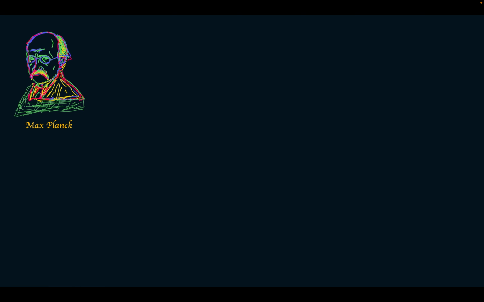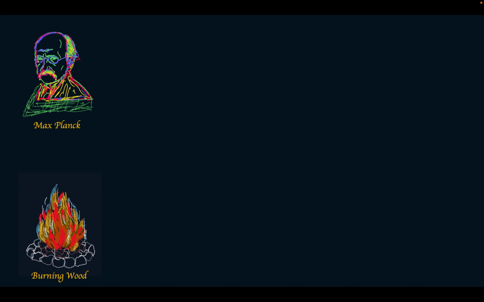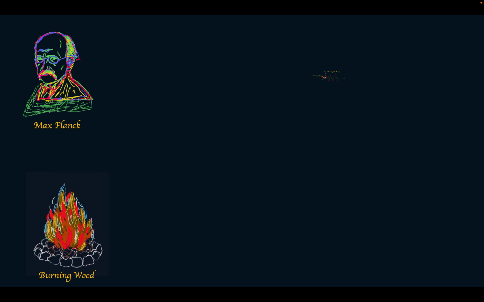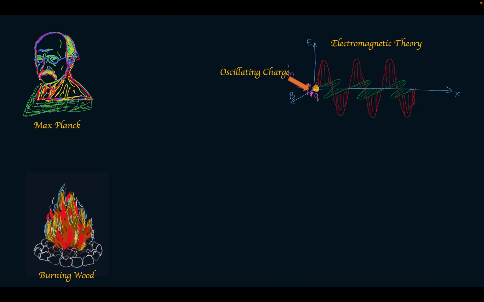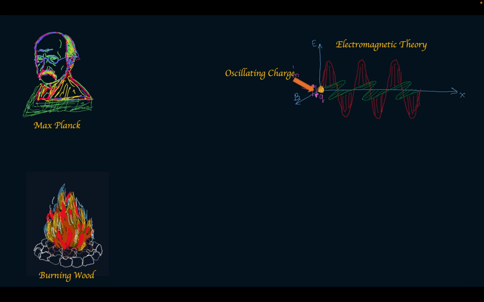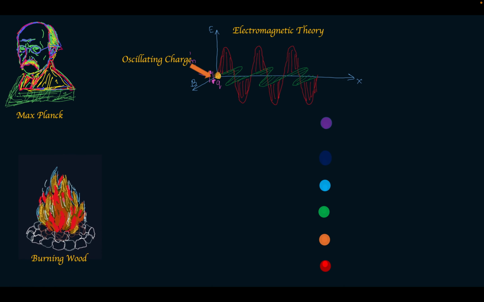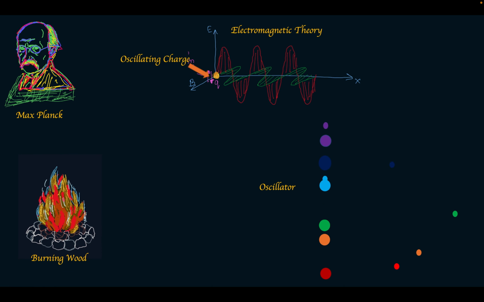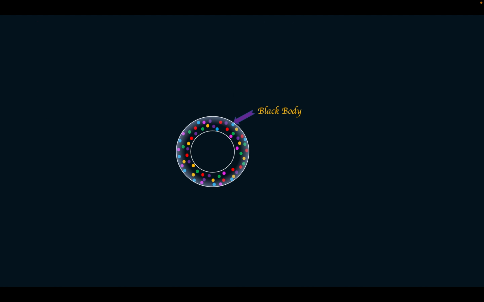In the last video, Planck created the blackbody radiation formula. Now, Planck had to develop a physical model that should explain the different fire colors that appear when we burn a block of wood. From electromagnetic theory, Planck knew that oscillating electric charges would emit light. So, he assumes each oscillator oscillates with a different frequency, emitting only a single color. So, he fixed various oscillators that emit different light colors.